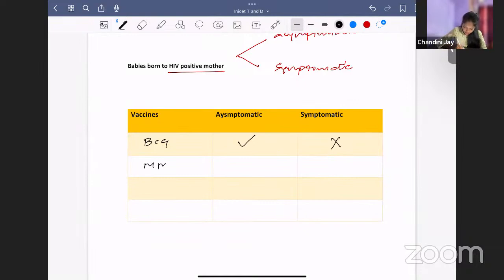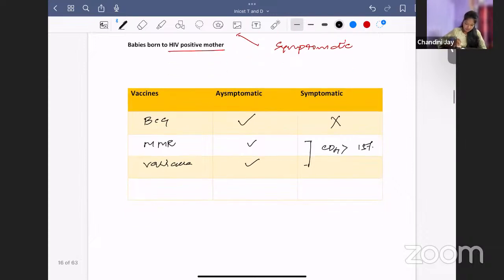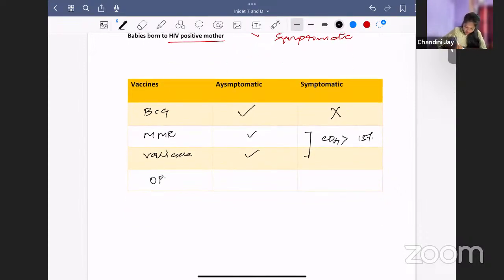The next thing we are going to see is MMR and varicella. MMR, varicella both are live vaccines. Can you give in asymptomatic? Yes, both MMR and varicella can be given in asymptomatic. What about symptomatic babies? Both can be given if the CD4 count is more than 15% in symptomatic babies. Okay. The next vaccine you're going to see is OPV. You all know oral polio vaccine is a live vaccine.